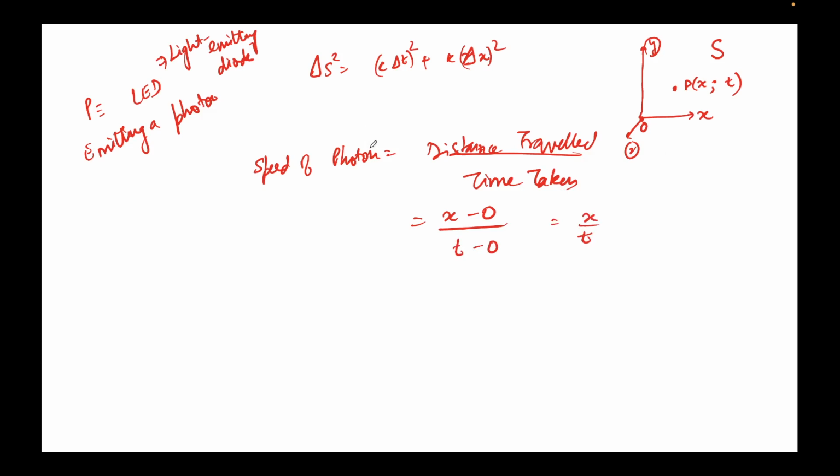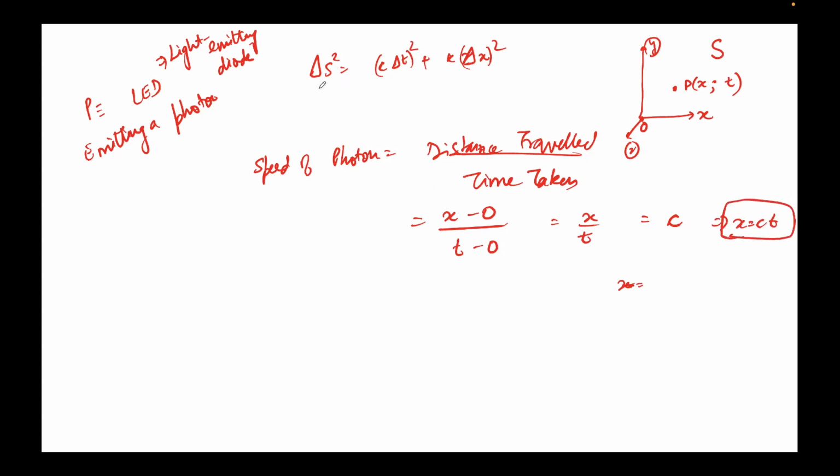What is the speed of a photon? Can anyone tell me? Can we generalize it? Speed of light. Speed of light. Very good. So I can write this to be c. And remember, c is a constant in whichever frame you are. We told this is a second postulate of STR, special theory of relativity. So I now know that x equal to ct. Just remember this expression.